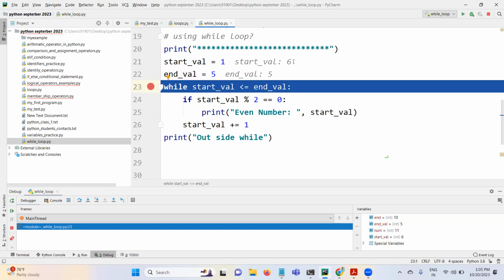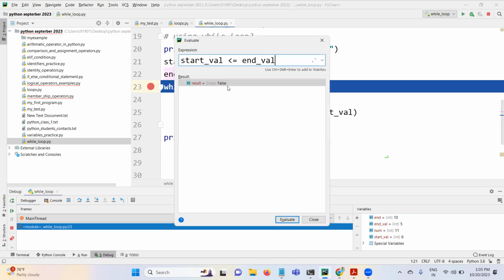So now start value is 6, end value is 5. 6 less than or equal to 5, false, right? It is returning false because start value is now 6 and end value is 5.